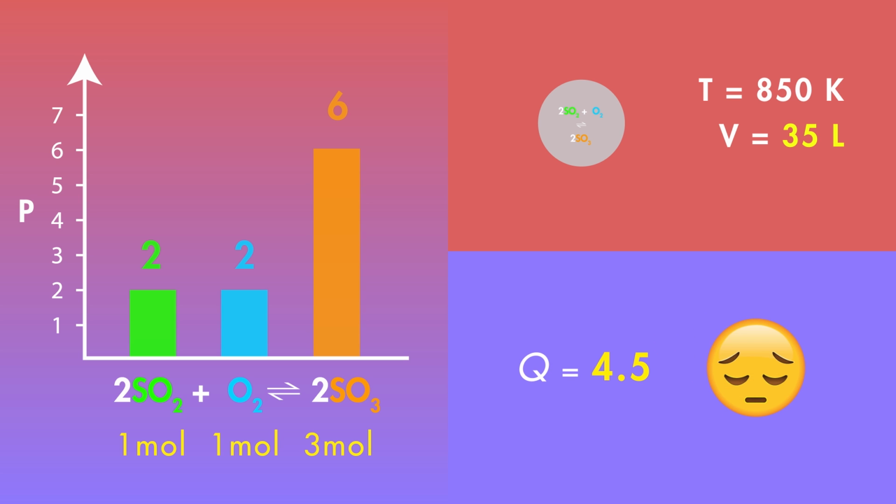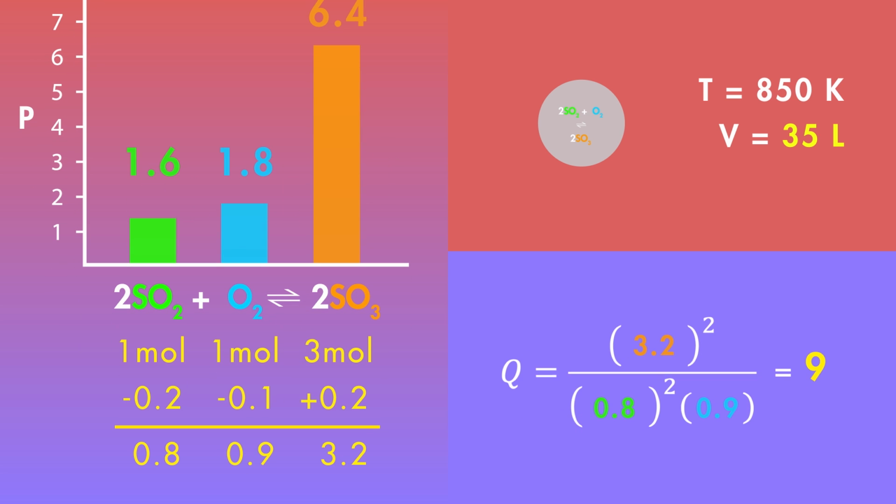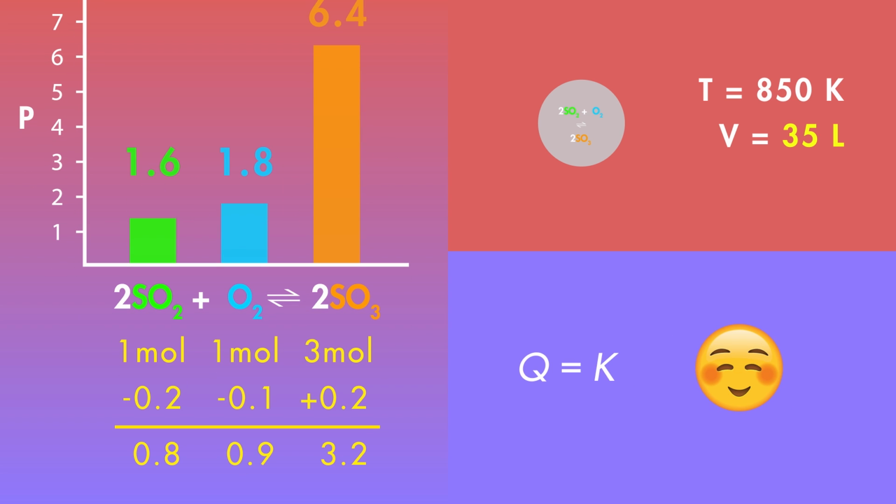In this example, there are more gas molecules on the reactant side, in the denominator of the Q expression. If we double all the values, the value of Q decreases. At the higher pressure, Q is smaller. It's too small, smaller than K, because it too heavily favors the side with too much gas. As a result, the reaction must shift toward products, which increases the value of Q until it equals K again.